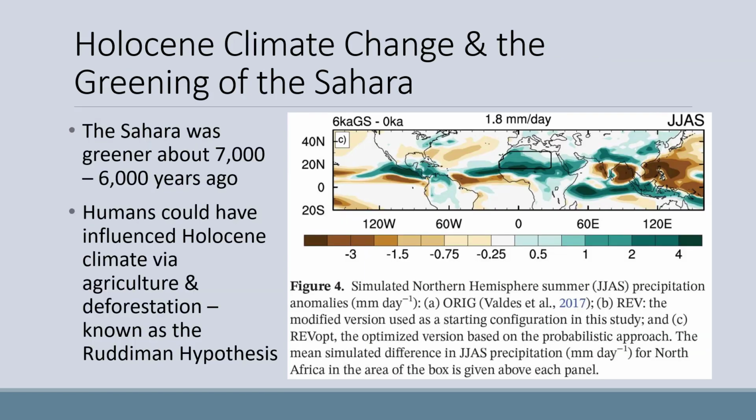Also, humans have been affecting climate since long before the Industrial Revolution. A good example of this is the greening of the Sahara about 7,000 to 6,000 years ago during the Holocene. The Ruddiman hypothesis describes how humans could have influenced Holocene climate via agriculture and deforestation, which would have released large amounts of greenhouse gases and decreased the ability of natural ecosystems to capture carbon dioxide, because they were now either disturbed or cleared. This eventually caused ecosystems like the Green Sahara to become a desert through a positive feedback.